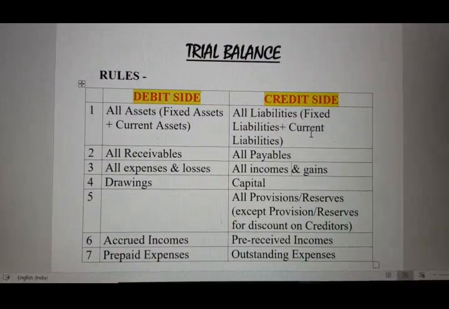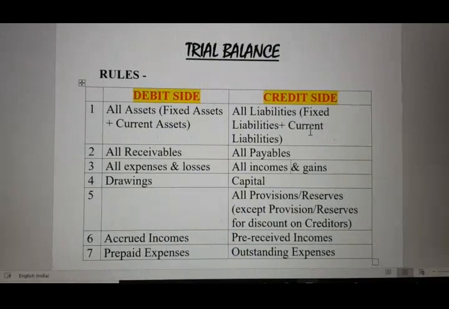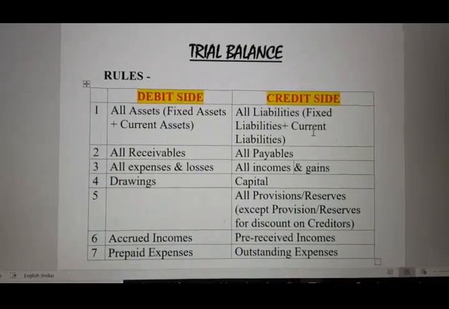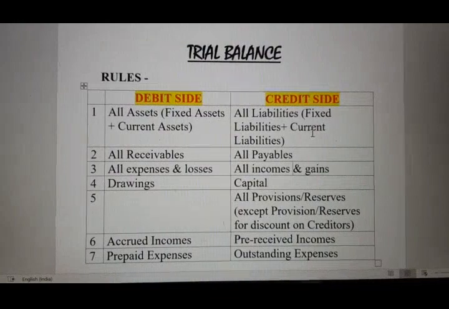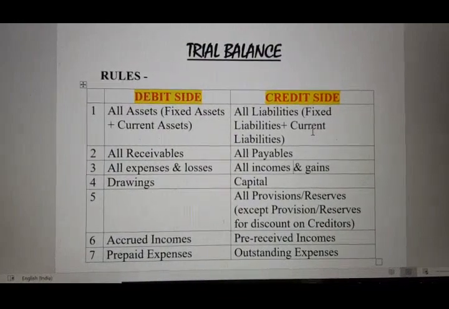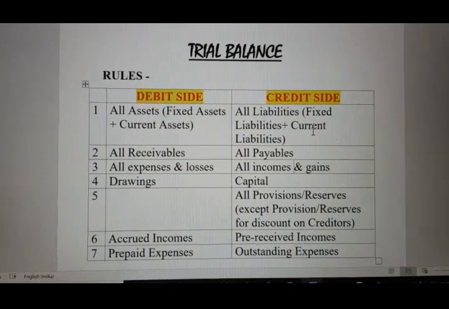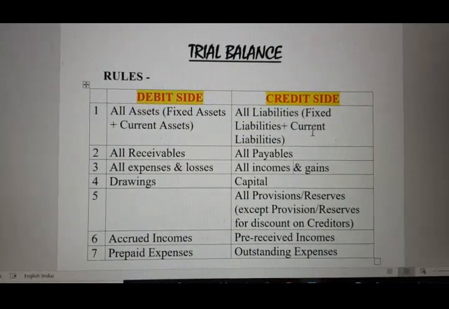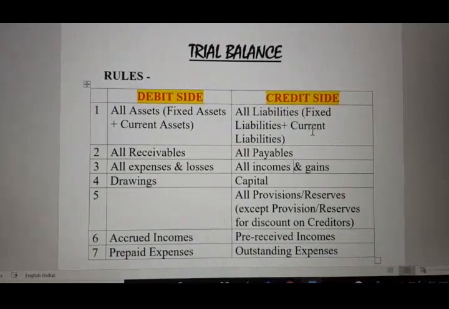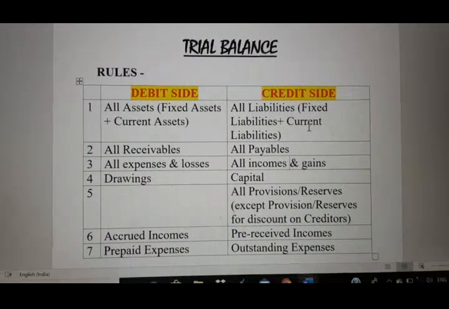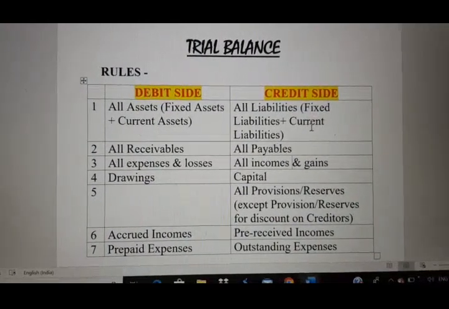Preparation of journal and ledger are compulsory, but trial balance preparation is not, because if the accountant is confident that whatever he has entered in journal and ledger is absolutely correct, that person can skip preparation of trial balance.